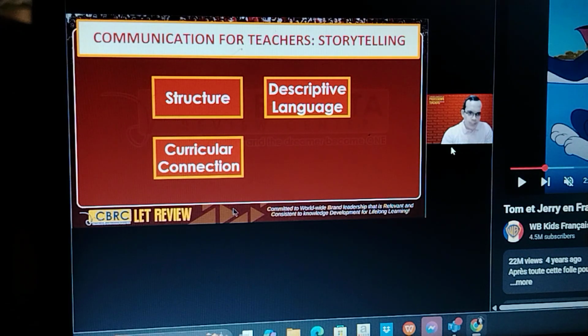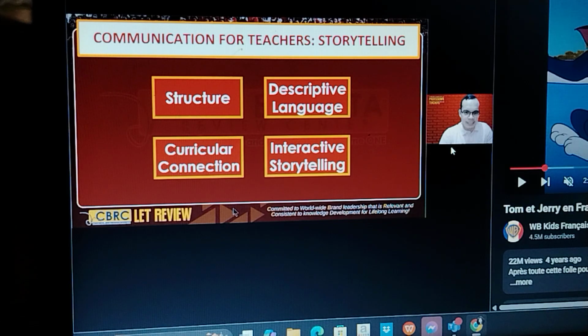Next is the story must have curricular connection. You don't simply select a story with no link to the curriculum. Make sure that whatever the goal of the curriculum is must be achieved through the power of storytelling. All right, so you must find that connection whenever you choose a story. And then the last one is interactive storytelling.